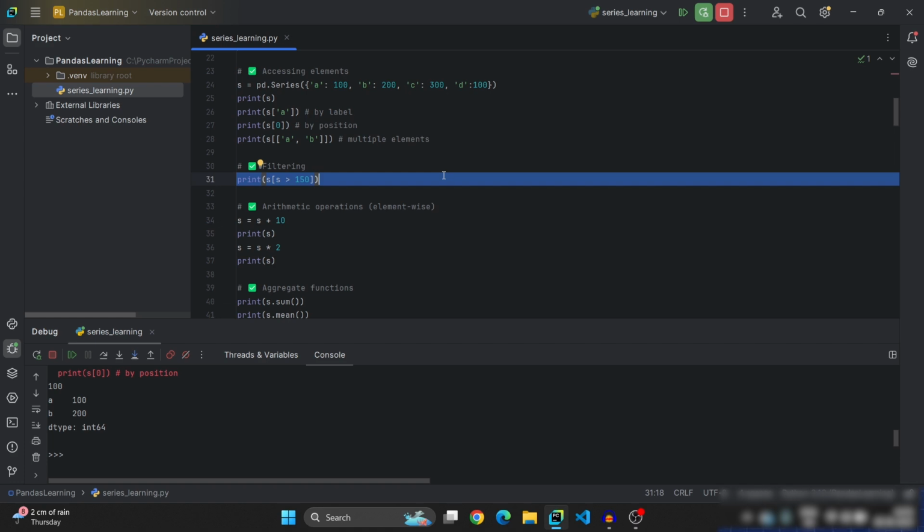It indicates that it iterates over all the rows of the series, and for every iteration it checks whether the corresponding row value is greater than 150 or not.